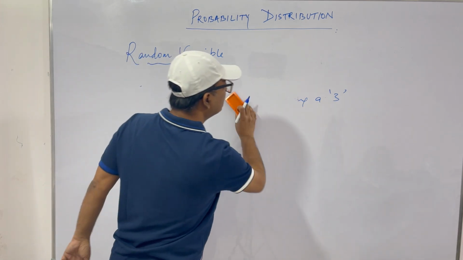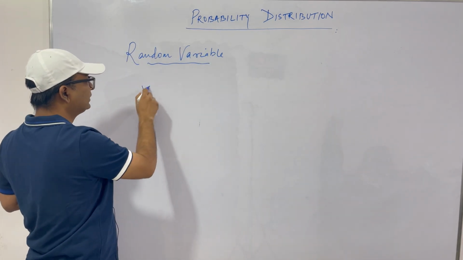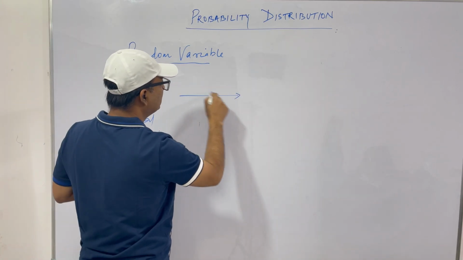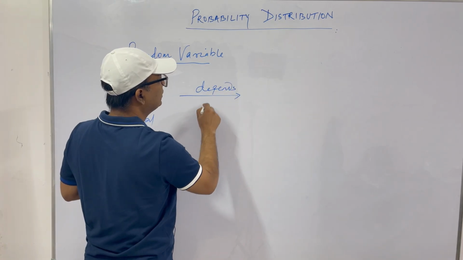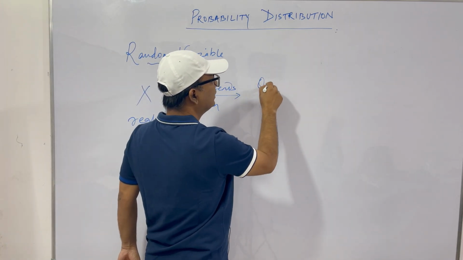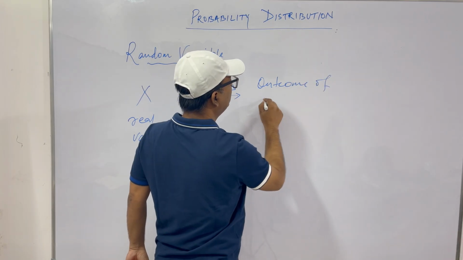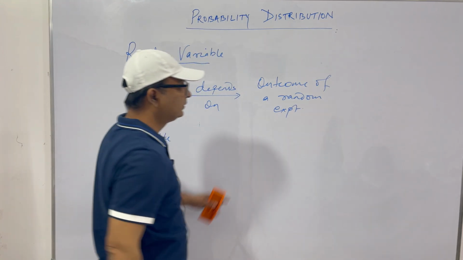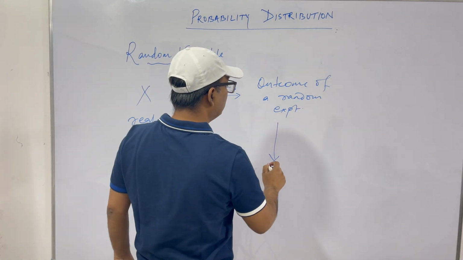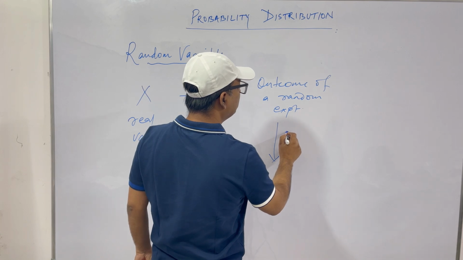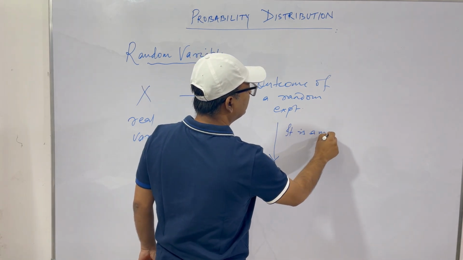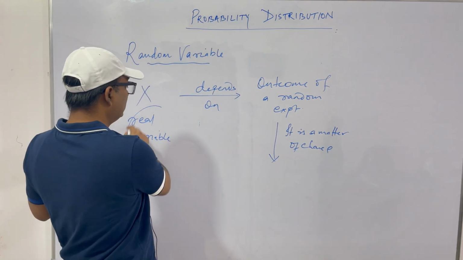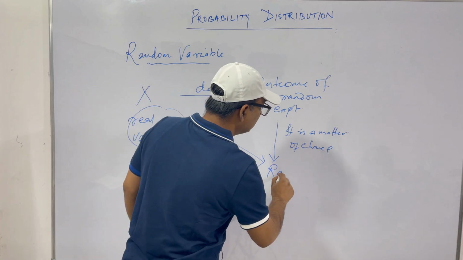Clear? Since this real variable X depends on the outcome of a random experiment, it is a matter of chance that you get X. Therefore, this real variable becomes a random variable.